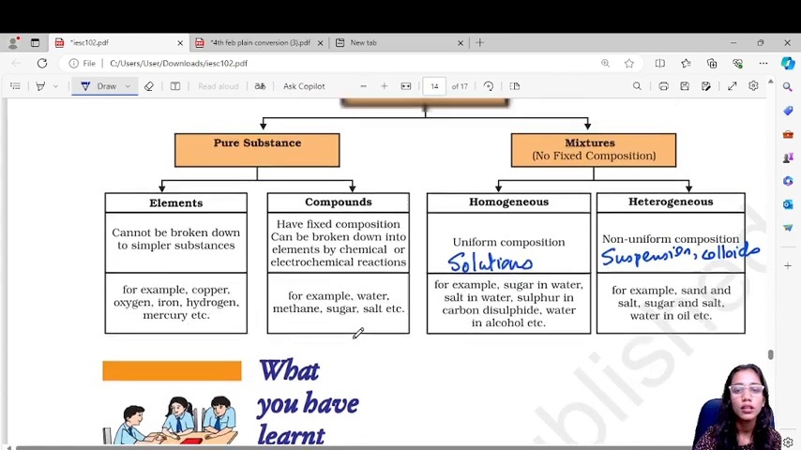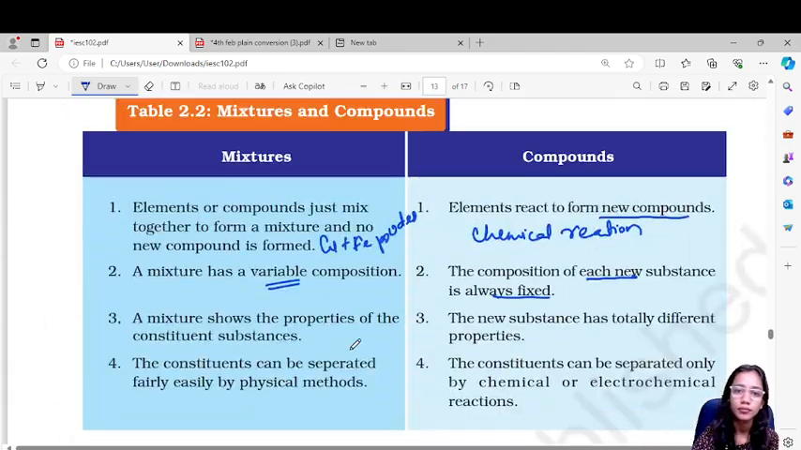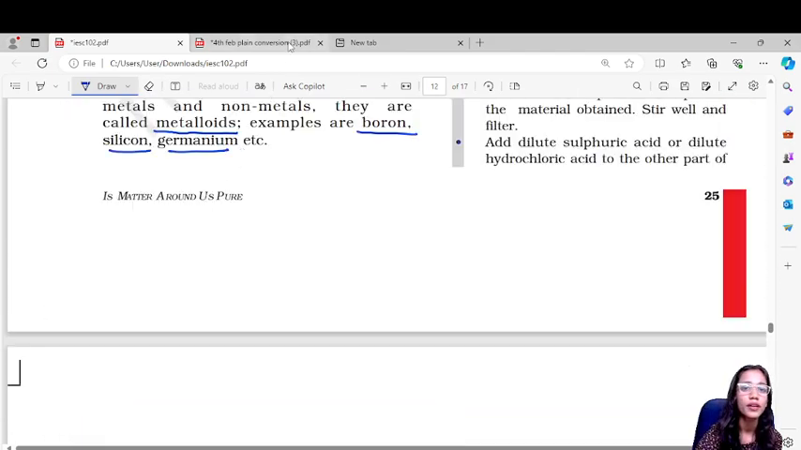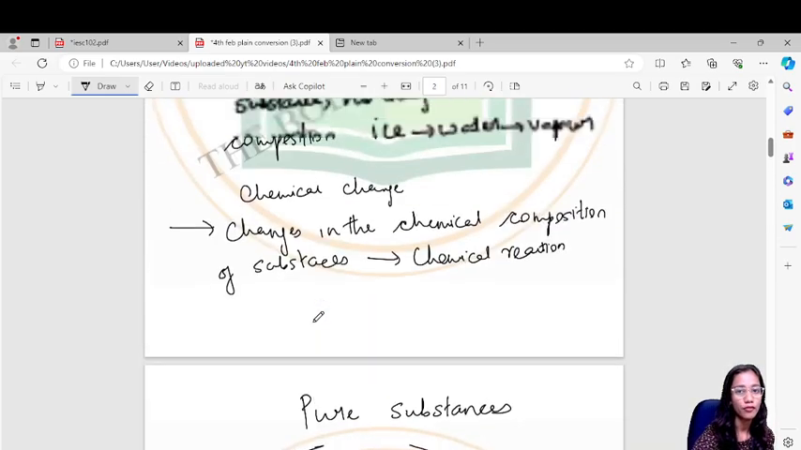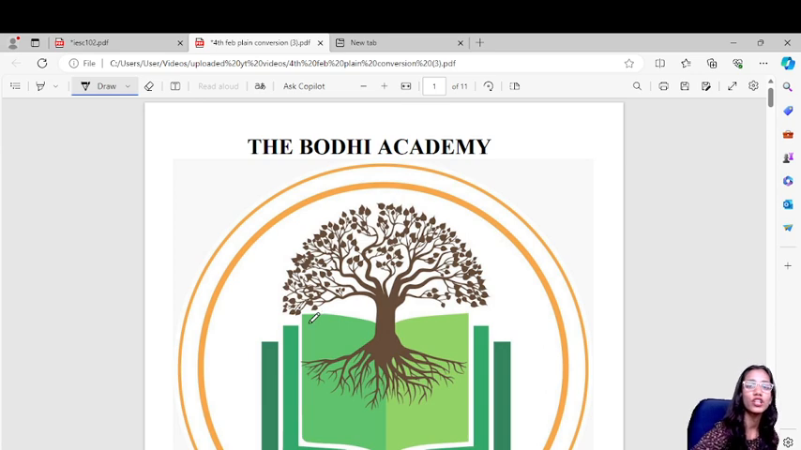So here we end this chapter. What is important in this chapter is, first of all, the differences between solutions, suspensions and colloids, then the comparison between all of them, and then different separation techniques, their principles, procedures and applications, the difference between elements and compounds, and mixtures and compounds, and also the different types of elements. So we have finished with this chapter, and in the next video we will be starting the new chapter.